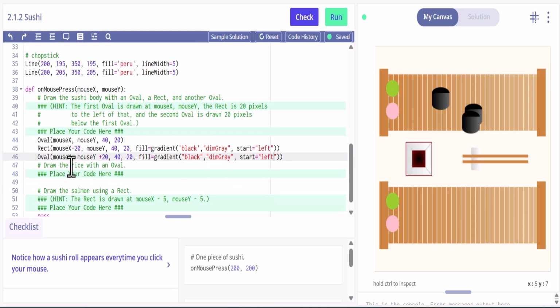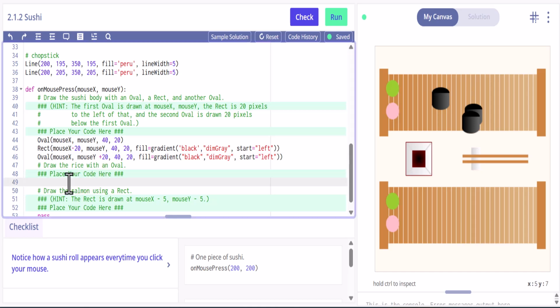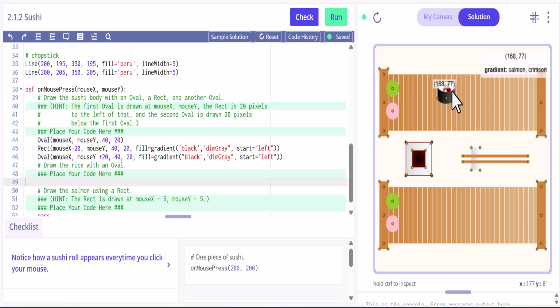because now we've got to draw the rice with an oval. So we're going to create that. Now if I go back to solution here, hold down Control, I can look at that. Nah, we're just going to fill that with white. And the white's going to be slightly smaller. We'll just kind of adjust a little bit, take a little off and see what happens.